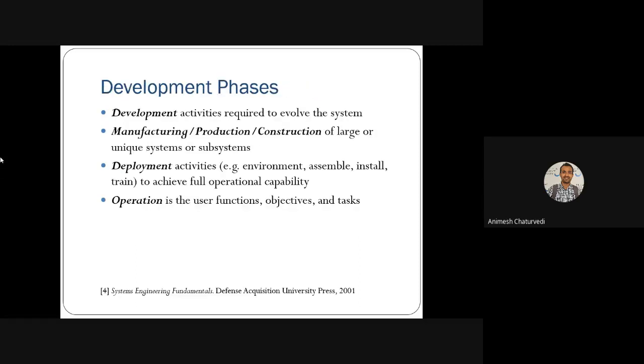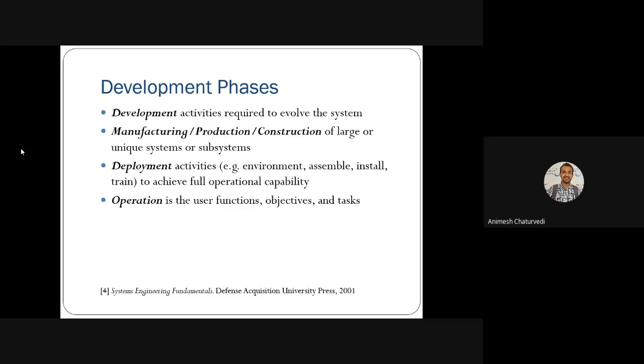In the development phase, these are the main properties, the main activities. In fundamental development you keep on evolving the system, meaning you keep on adding new features and developing. Then if you have bugs, problems, or errors in the project, you keep on updating that feature. This is how the development phase keeps on working.